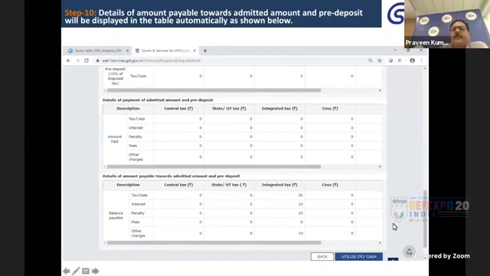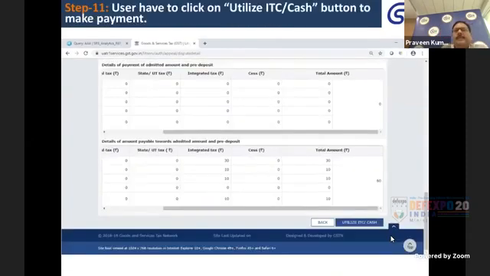And here one button is given just below the screen, that is utilize cash, ITC or both. If you click on utilize cash or ITC after filling all these details, the system will prompt you directly to the ITC ledger or the cash ledger, from where you can settle this amount in dispute as pre-deposit for filing this application.